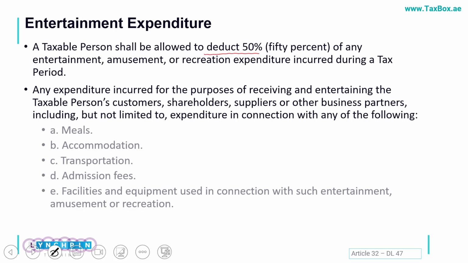These are expenditures incurred for entertaining clients, shareholders, suppliers or any other business partners. Examples include meals, accommodation, transportation and any other such fees. In all such scenarios, your entertainment expenses can be claimed only up to half.